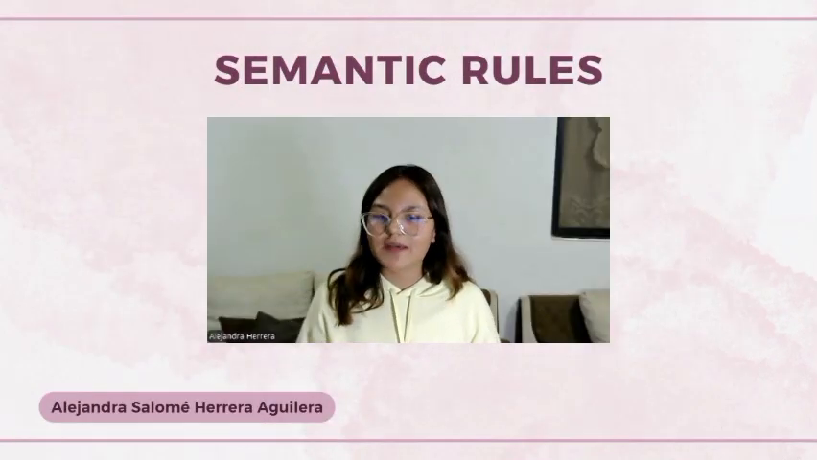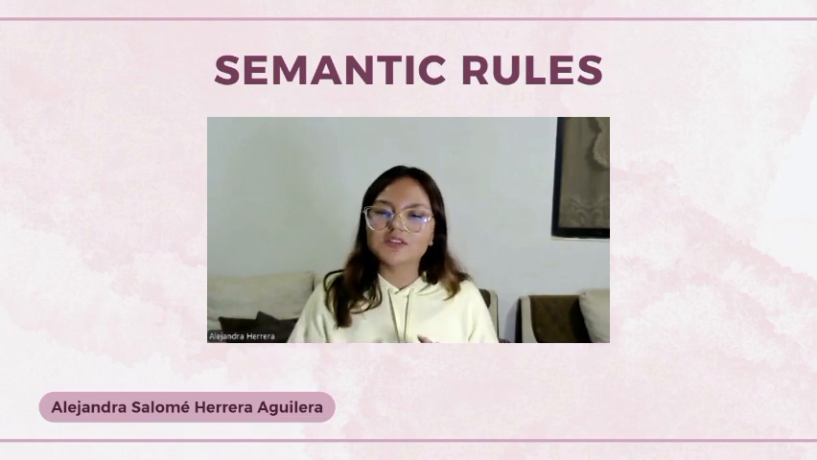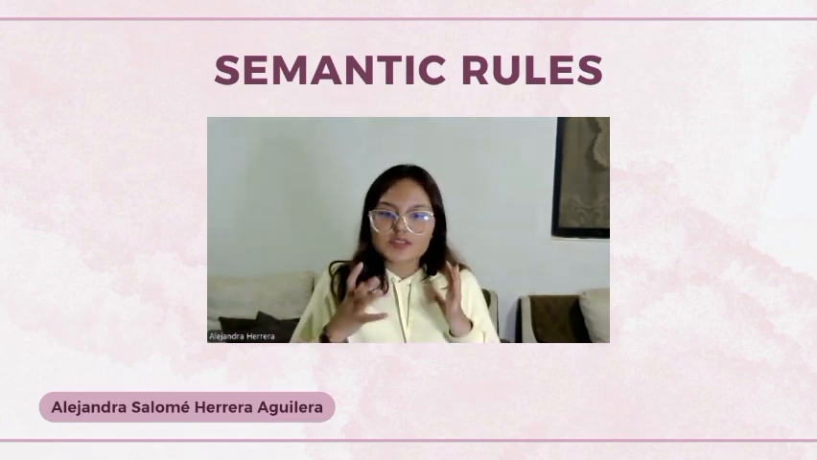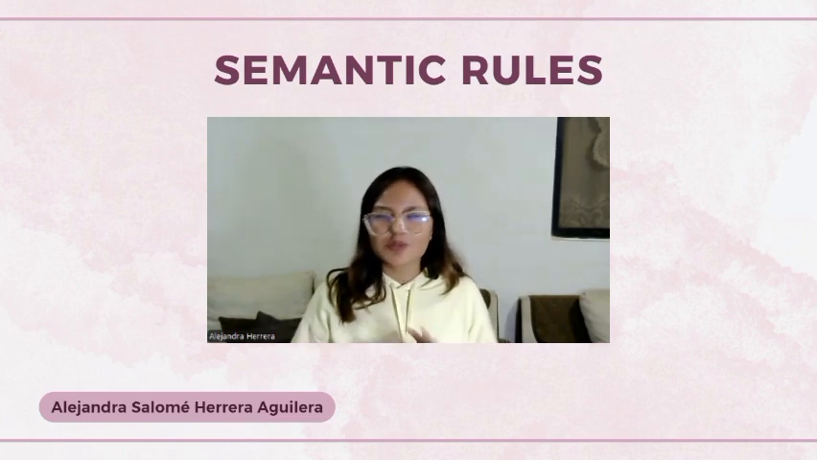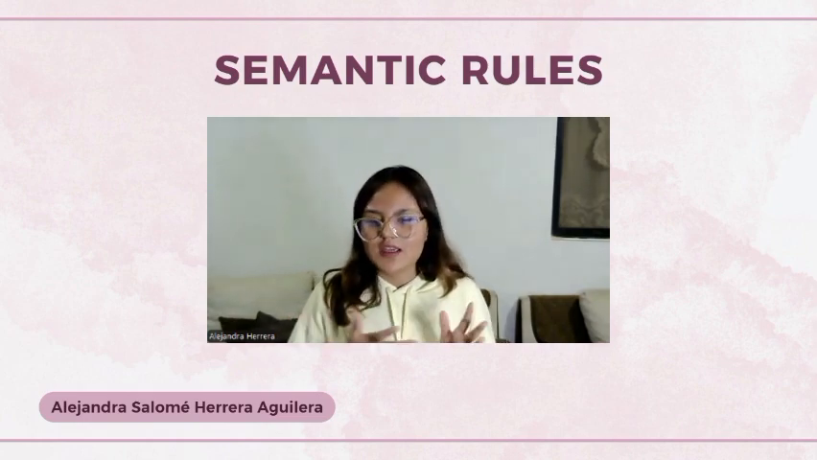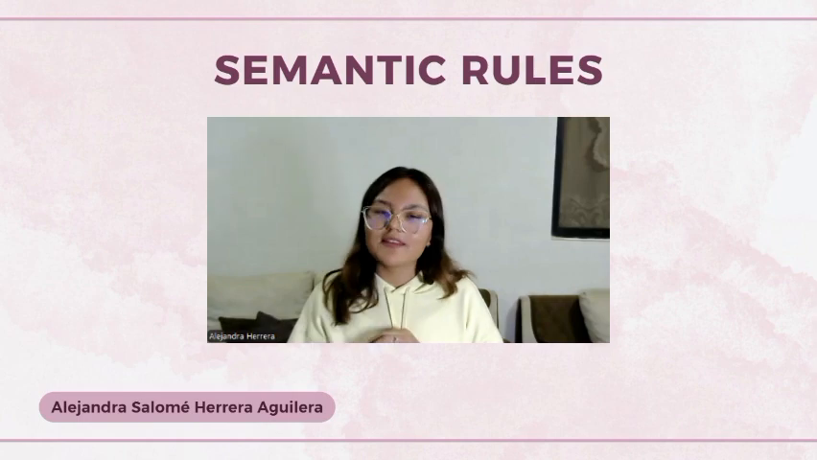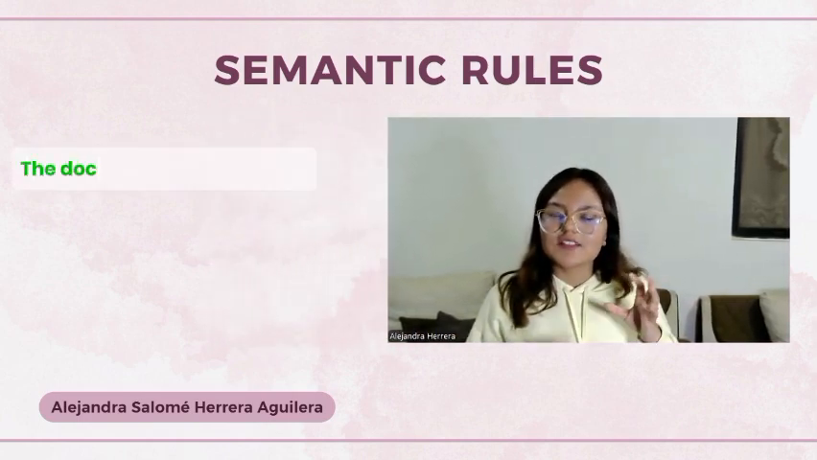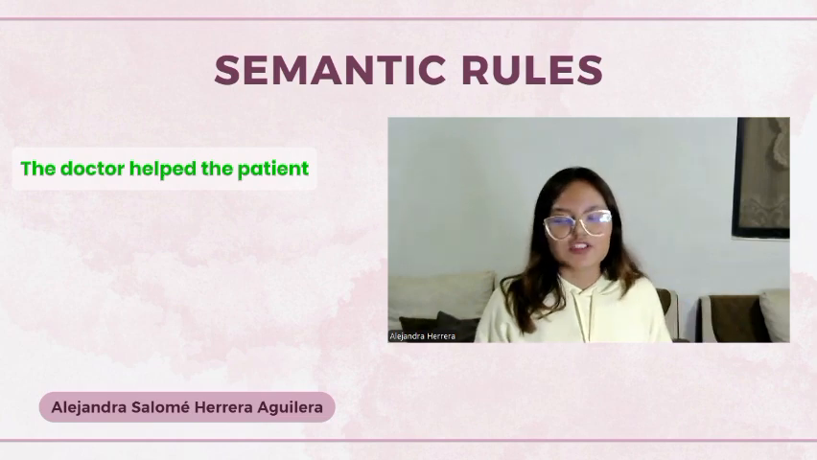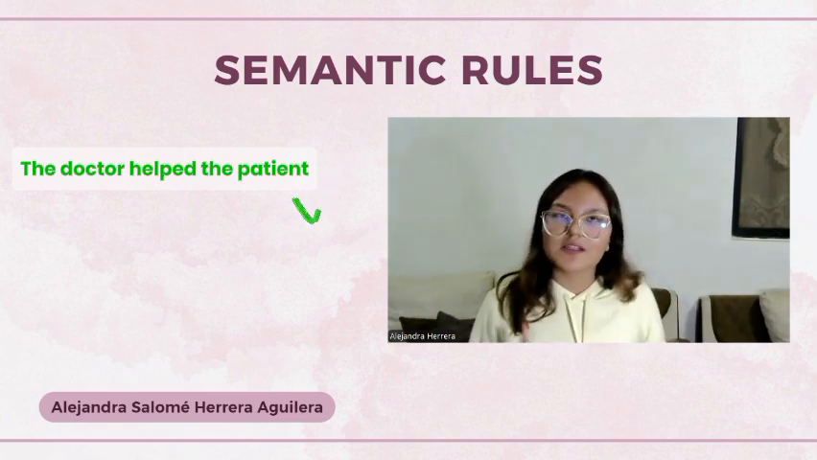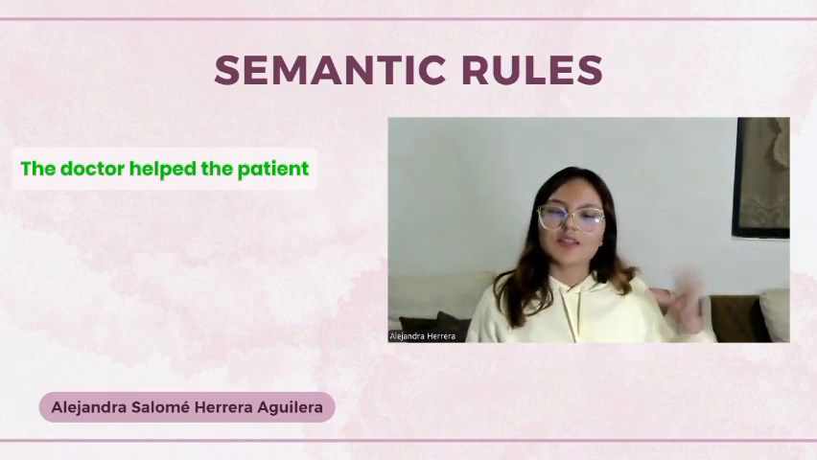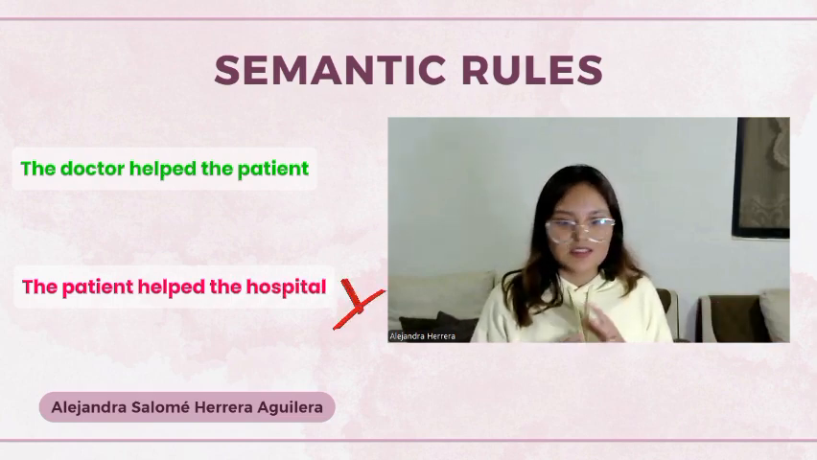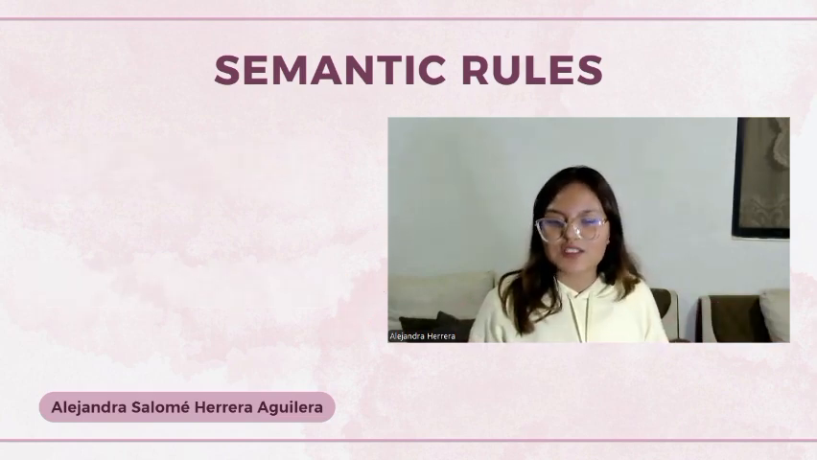Let's talk about semantic rules. Semantic rules help us know if a sentence makes sense or not. So these rules are very important because sometimes a sentence can be grammatically correct, but the meaning can still sound strange. For example, the doctor helped the patient. So this sentence sounds normal and logical, but if we say the patient helped the hospital, the grammar is correct, but the meaning sounds a little strange.